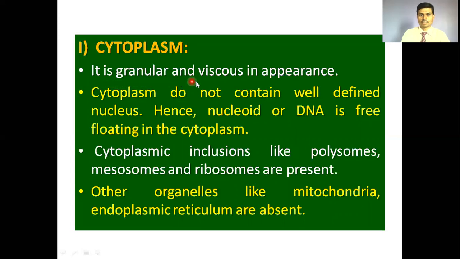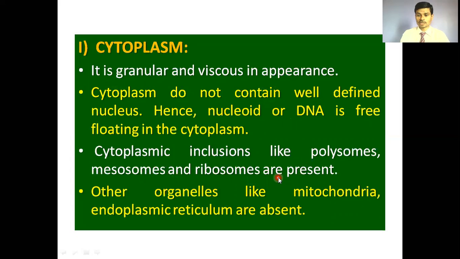Cytoplasm is granular and viscous in appearance. It does not contain a well-defined nucleus. That's why it is called a prokaryotic cell. But it shows the nuclear region, or the DNA is free floating in the cytoplasm. Cytoplasm also shows 2 or 3 cell organelles: polysomes, mesosomes, ribosomes.